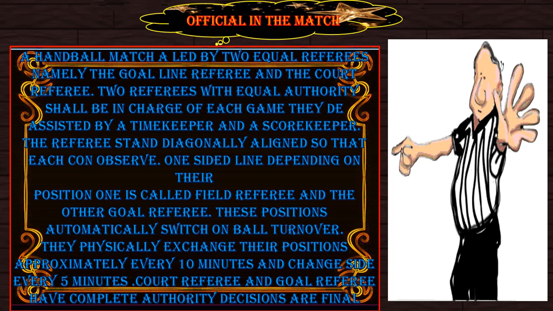The referees stand diagonally aligned so that each can observe one sideline. Depending on their position, one is called the field referee and the other is the goal referee. These positions automatically switch on ball turnover. They physically exchange their positions approximately every 10 minutes and change sides every 5 minutes. Court referee and goal referee have complete authority. Decisions are final.